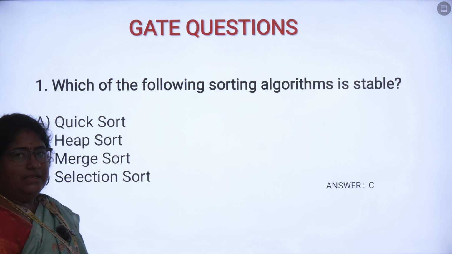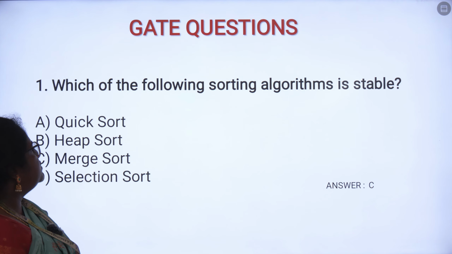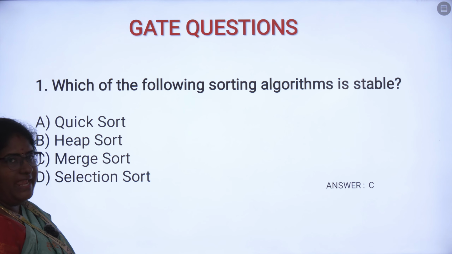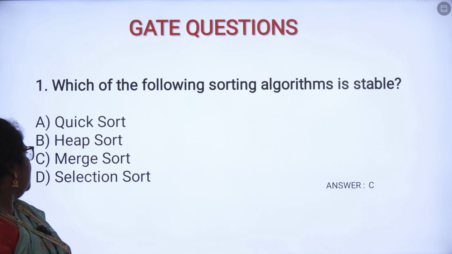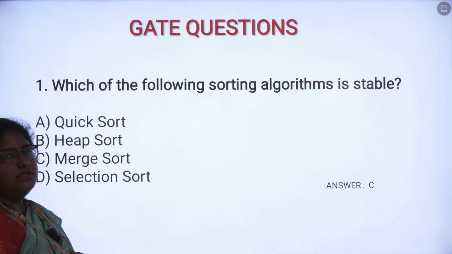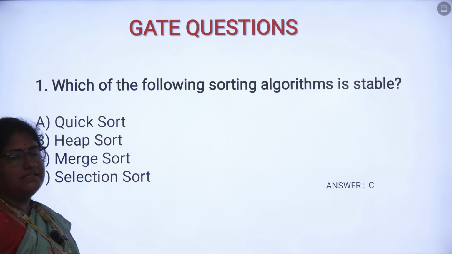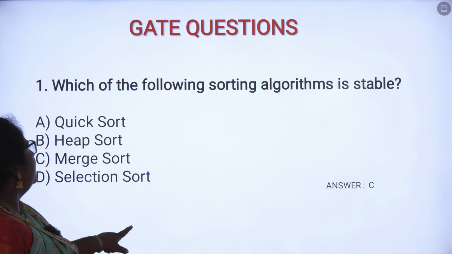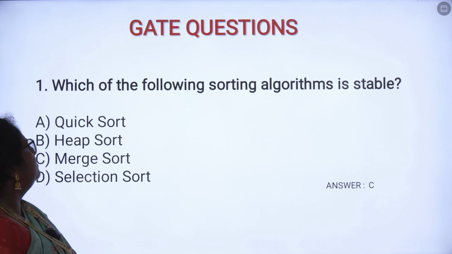So now coming to the GATE questions. The first question is, which of the following sorting algorithms is stable? Option A is quicksort, B is heap sort, C is merge sort, and D is selection sort. So the answer is merge sort. Merge sort is always considered to be a stable sorting algorithm.